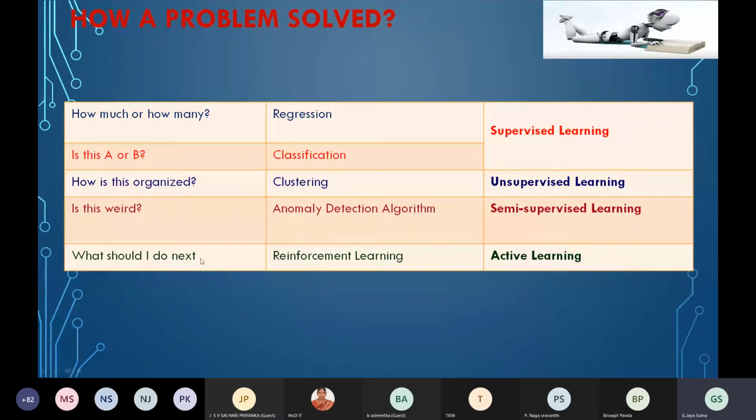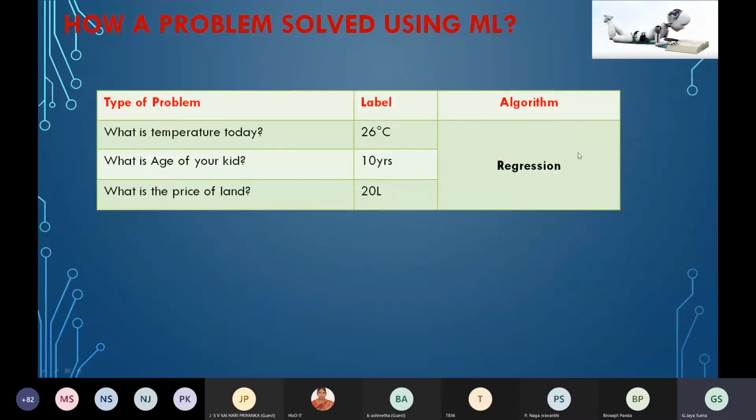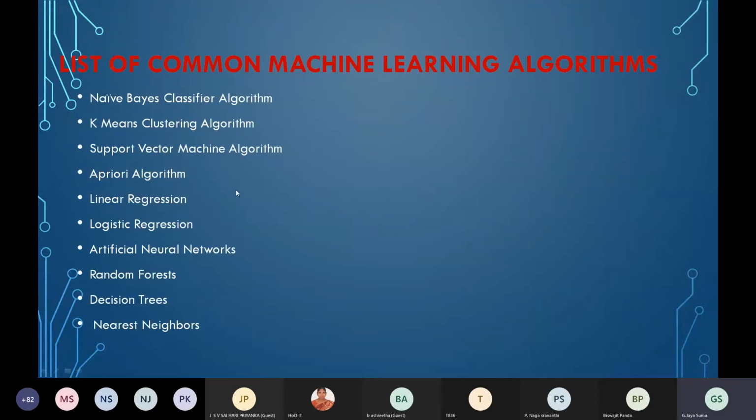What should I do next? That is reinforcement learning. What should you do if you find an ant beside you, a cockroach beside you, a lizard beside you, a snake beside you? What you have to do next, that is the thing. Okay, so if you have questions like this, you can say that this is regression.